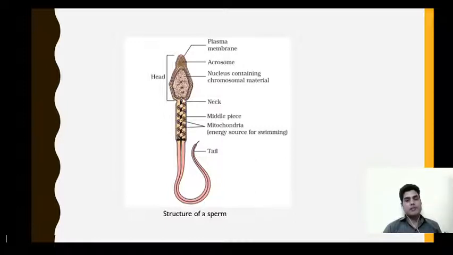Now the next part is the neck part. So this is the neck part, and then this is the middle piece. In the neck part, centrioles are present, and in the middle piece, coiled mitochondria are present. Since mitochondria are the energy source, they produce energy, and this energy is utilized by the tail for swimming or for the motility of the sperm. So this is about the male gametes, that is the sperm.